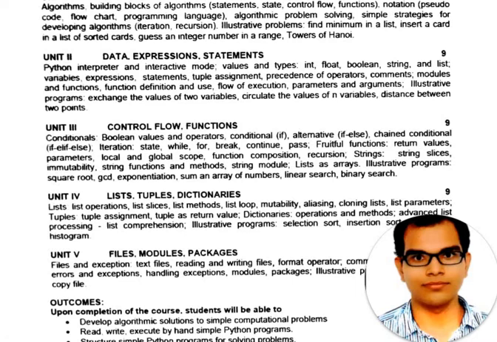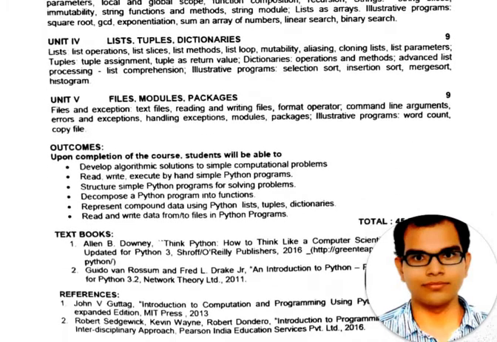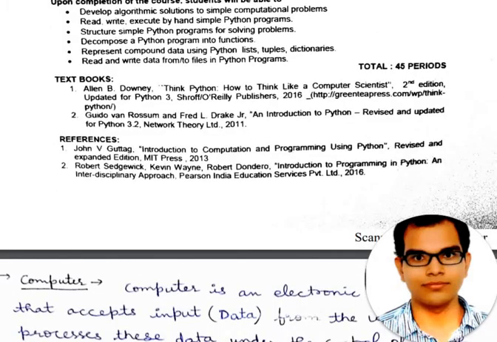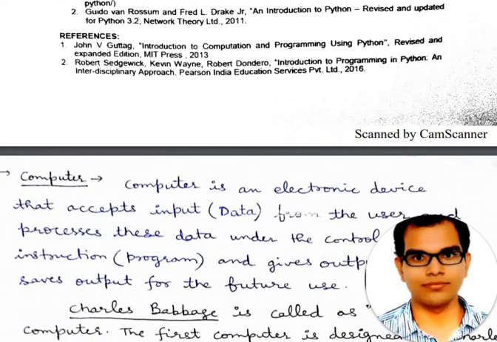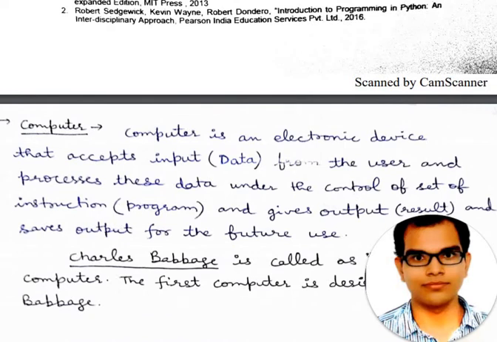So today we will start with some basic concepts, that is, what is a computer, what the different types of inputs are, and what the different types of outputs are. As you already know, a computer is an electronic device that accepts input from the user and processes this data under the control of a set of instructions, gives output, and saves outputs for future use.